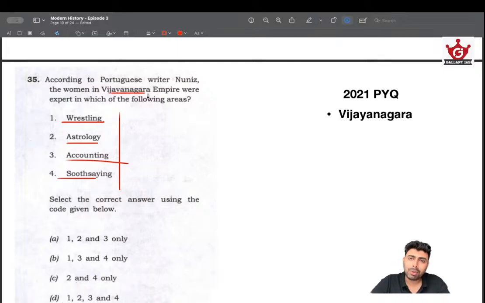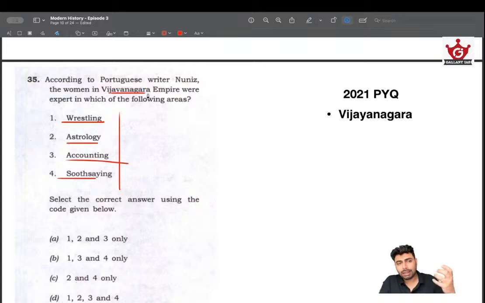So if you are learning about any empire, you need to qualitatively assess its traits, like how progressive they were, what was the role of women, like what was the status of women, how tolerant those rulers were, and what were the major religions patronized by the rulers, etc. So these are the key areas that you have to have an idea about any kingdom.